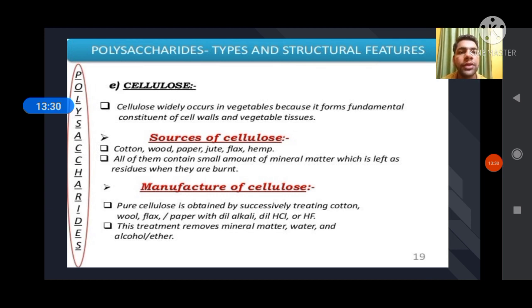All of them contain a small amount of mineral matter which is later reduced when they are burnt. Manufacture of cellulose: pure cellulose is obtained by successive treating of cotton, wool, paper with dilute alkali or dilute hydrochloric acid. This treatment removes mineral matter, water and alcohol or ether.